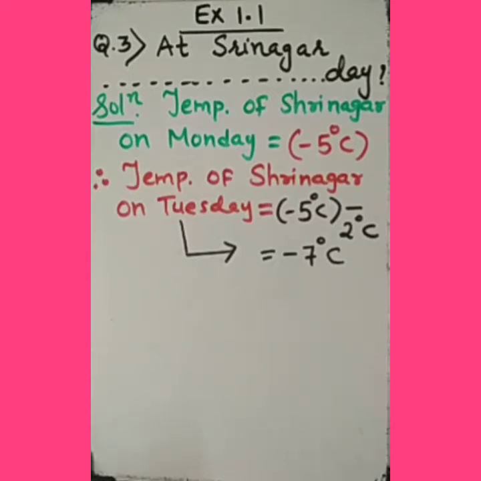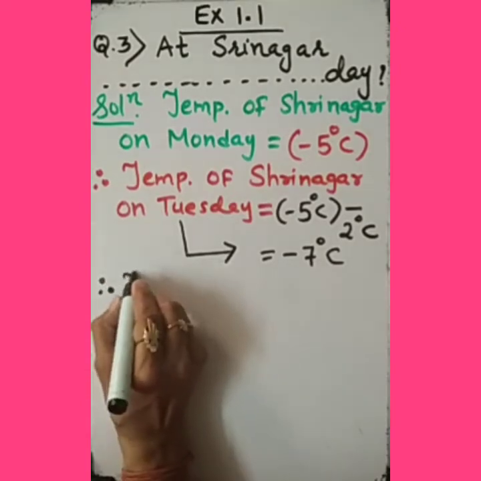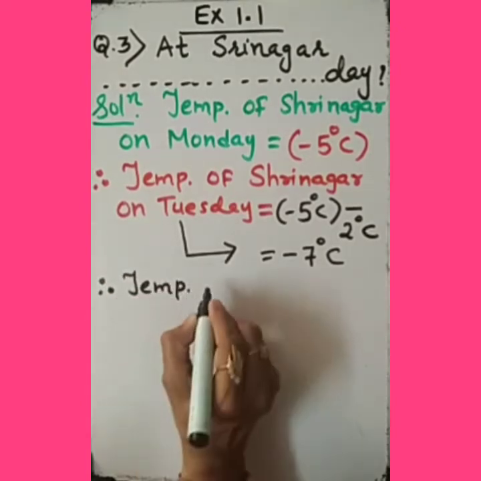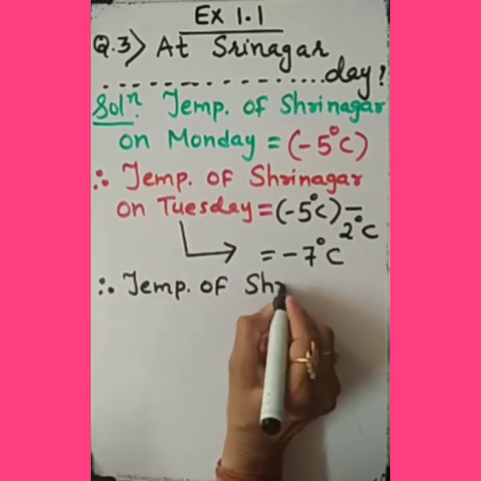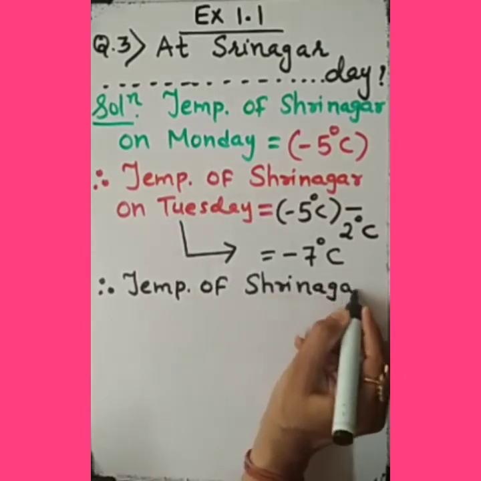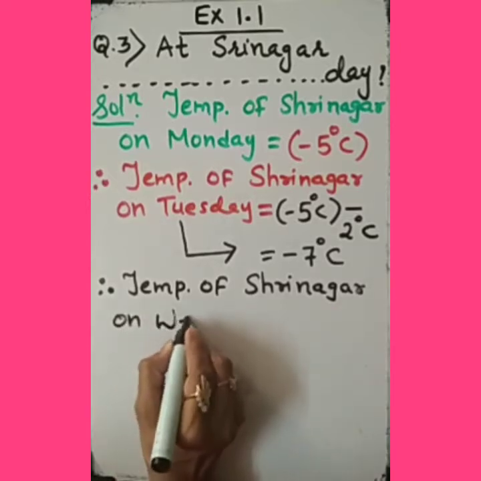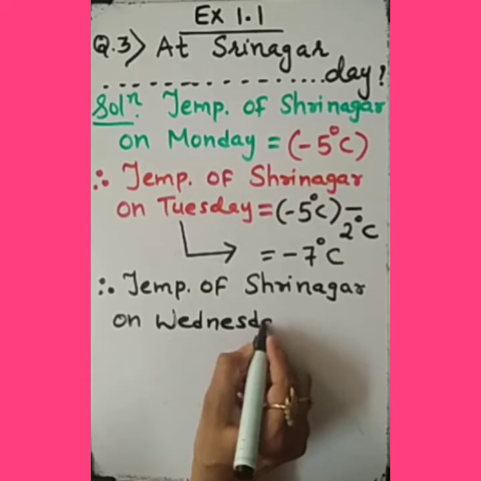Now in the same question we have one extra part. What was the temperature on Wednesday? It rose by 4 degrees Celsius. The word rose, R-O-S-E, is the past tense of rise, R-I-S-E. So, what do we have to do? We need to find the temperature of Srinagar on Wednesday, sorry. So, please note down temperature of Srinagar on Wednesday. Let's see what it will be.